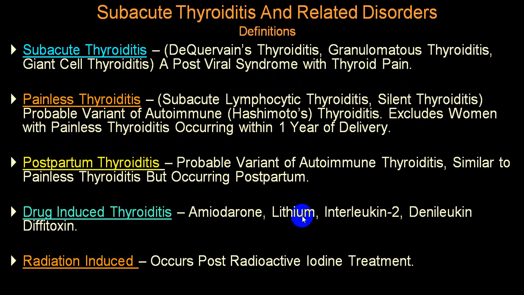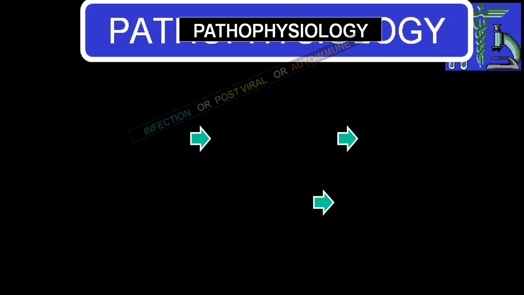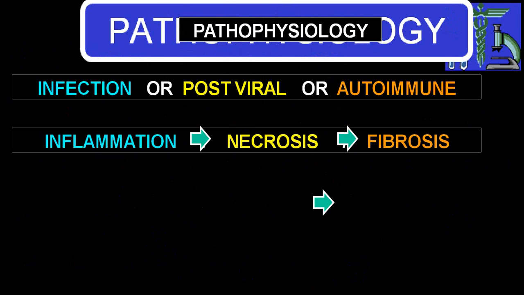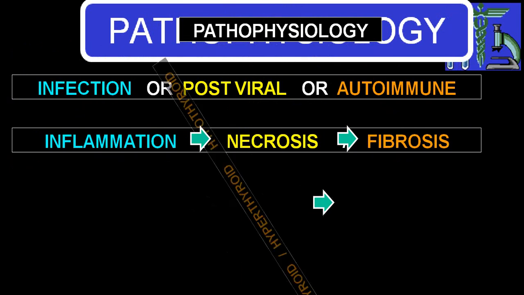Drug-induced can be amiodarone, lithium, interleukin, as well as interferons. Radiation is usually after post-radioactive iodine treatment. Among pathophysiology, you know very well, it can be infectious, post-viral, or autoimmune. Inflammation will lead to necrosis followed by fibrosis.